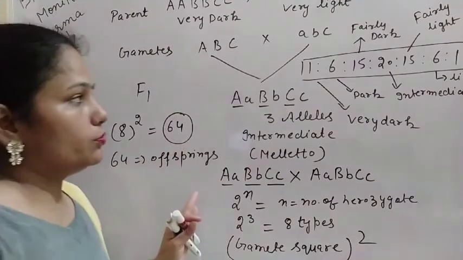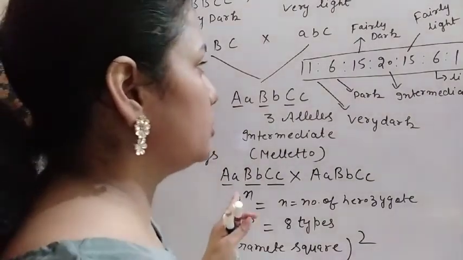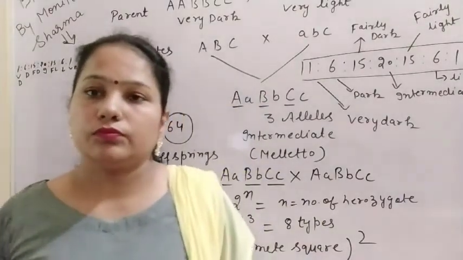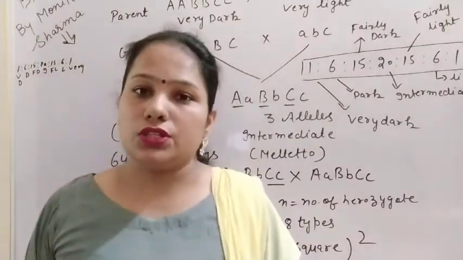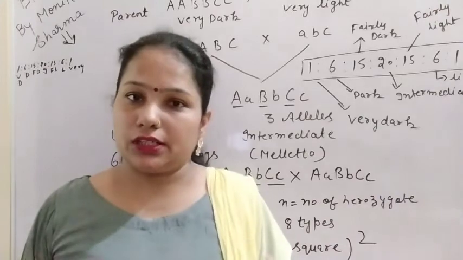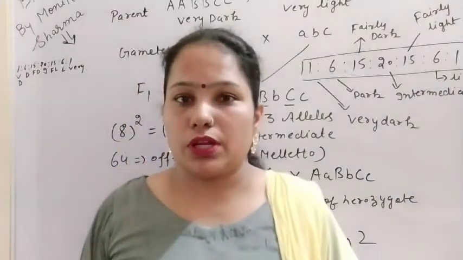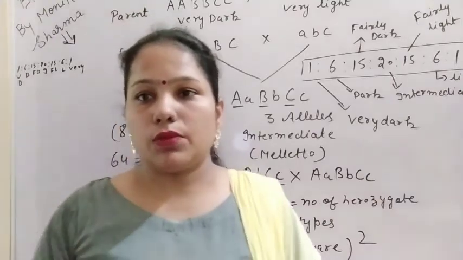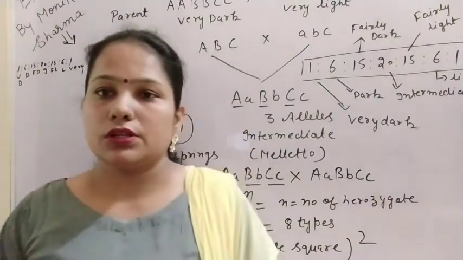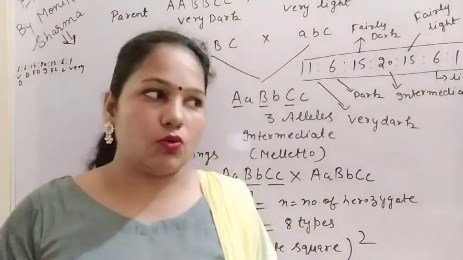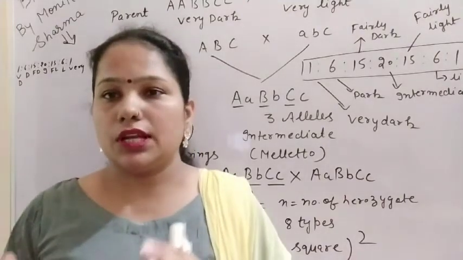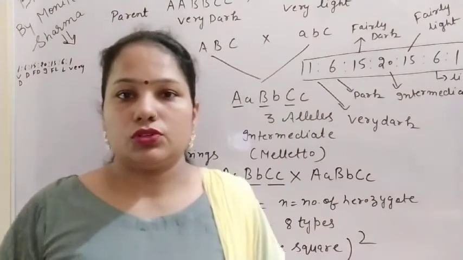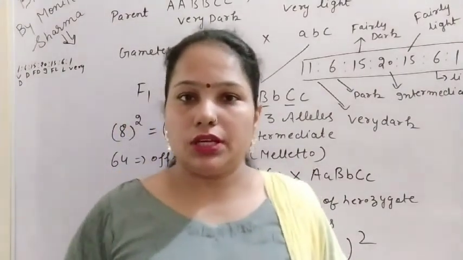So you can solve problems of polygenic inheritance. So what is polygenic inheritance? When more than one gene regulates the character, and it depends on the number of dominant alleles. If the number is more, then that character is strongly expressed, and if the number is less, then different combinations are formed. So that is about polygenic inheritance.